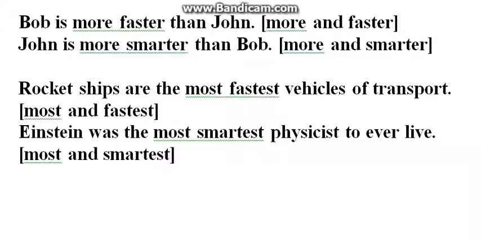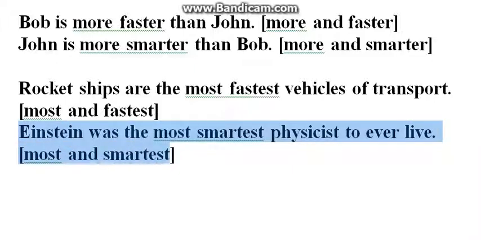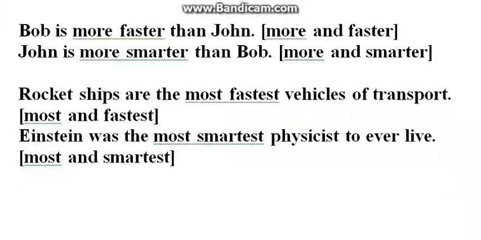Einstein was the most smartest physicist to ever live. We again have most and smartest. We have double positives, and this would be incorrect. How would we change this sentence, talking about Einstein, to make it into a correct sentence? We could say Einstein was the smartest physicist to ever live, and that would make it into a correct sentence.